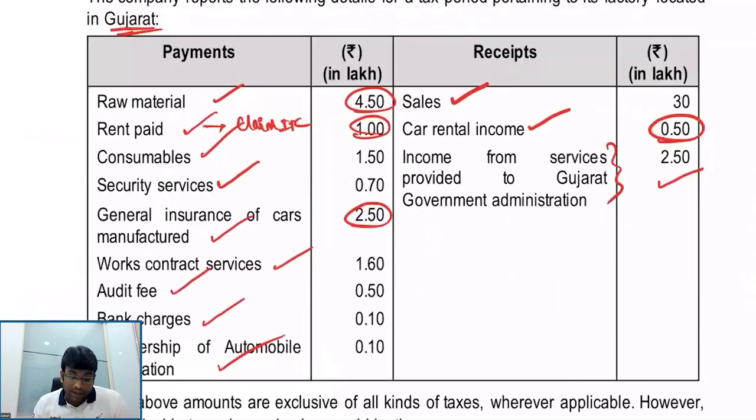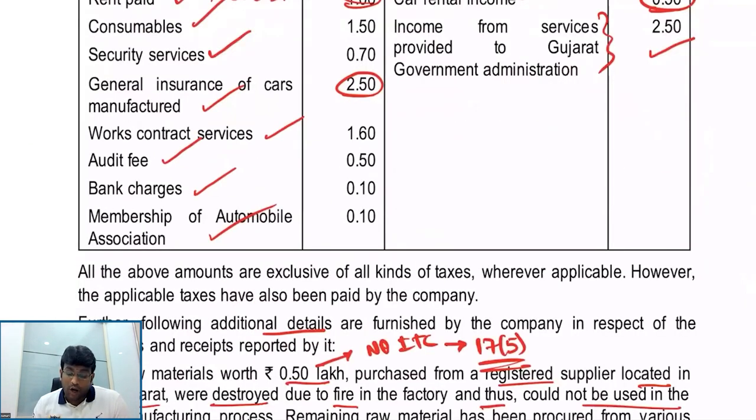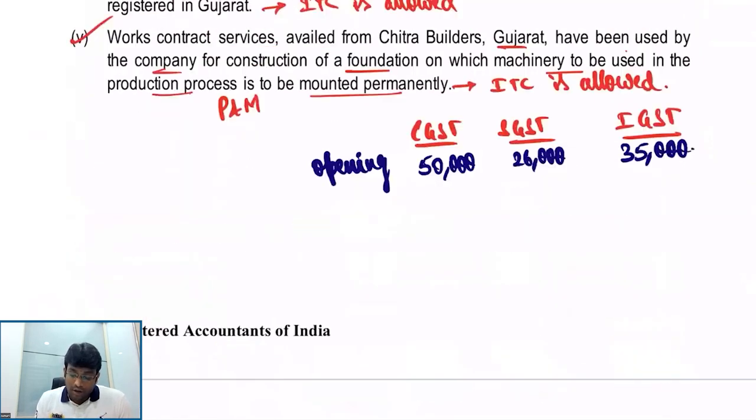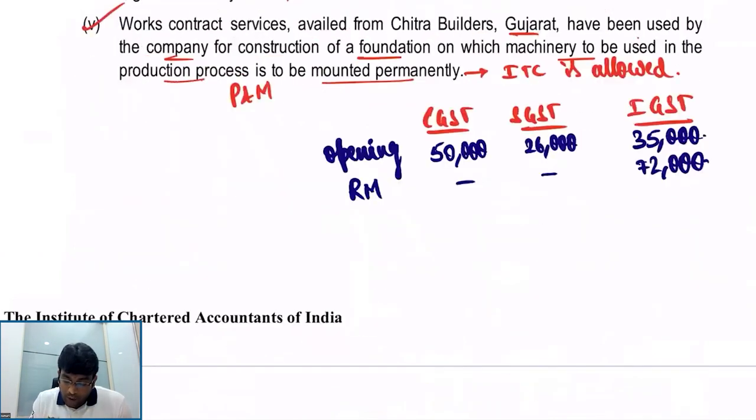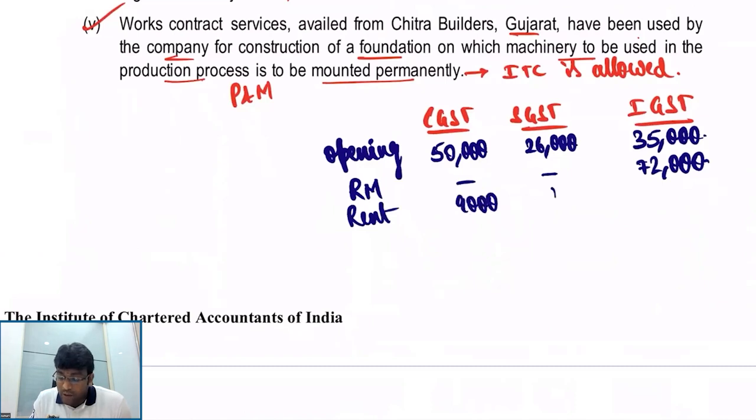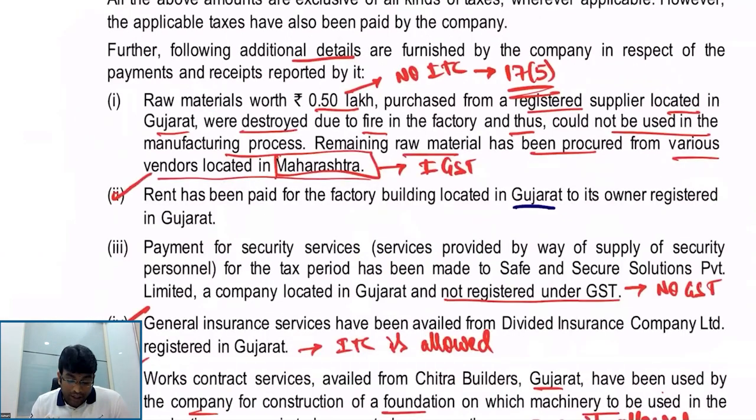Then, what is the credit I'm going to claim? Raw material. I claim for raw material only on 4 lakh, but that is IGST. 4 lakh into what percent, my dear friends? 18%, which is nothing but 72,000. Then second point, rent to an owner located in Gujarat. On rent of 1 lakh, I will be charged CGST and SGST at 9% and 9%, which will come to 9,000 and 9,000. And raw material I've taken only on 4 lakh; 50,000 is destroyed.